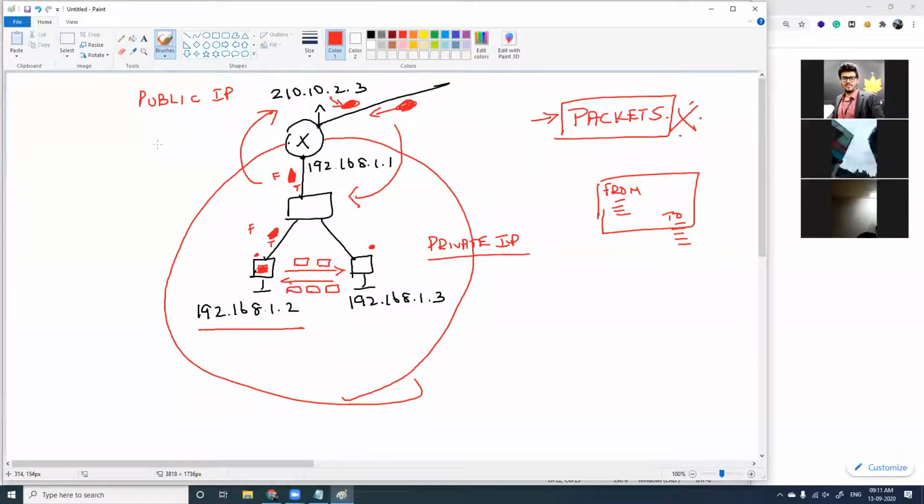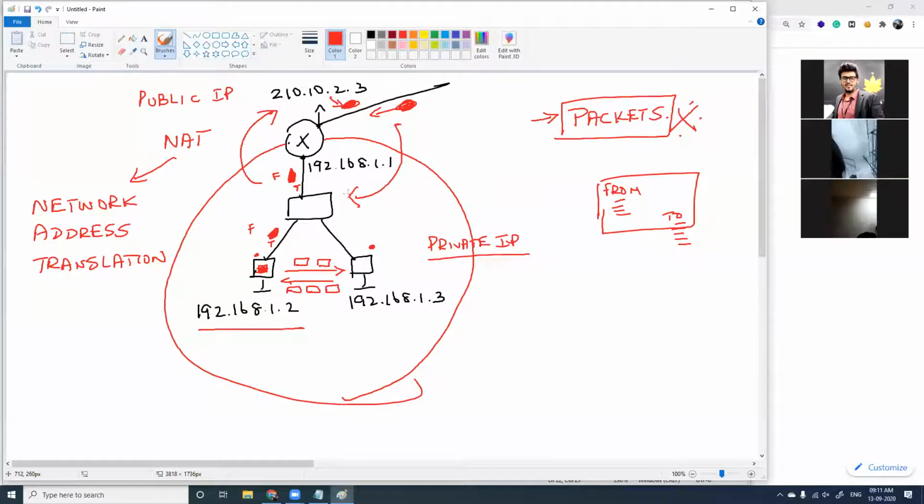This process of converting private IP address to public IP address is called NAT. What do you mean by NAT? NAT is called network address translation. The process of converting private IP to public IP address, and public IP address back to private IP address, is called NAT.